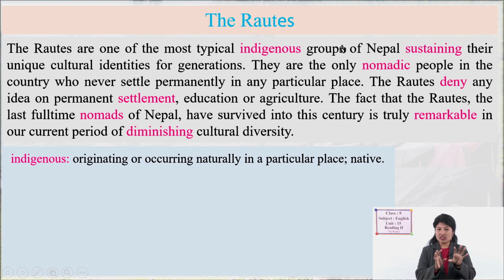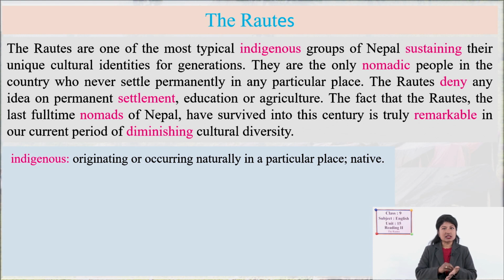We have to understand these terms to understand about Rautes. Indigenous people are originating or occurring naturally in a particular place. Native people, a group of people who have their own language, own culture, own tradition, own way of lifestyle.